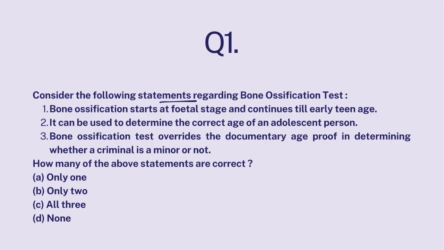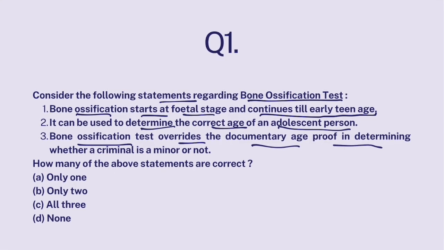Consider the following statements regarding bone ossification test. Bone ossification starts at fetal stage and continues till early teen age. It can be used to determine the correct age of an adolescent person. Bone ossification test overrides the documentary age proof in determining whether a criminal is a minor or not.